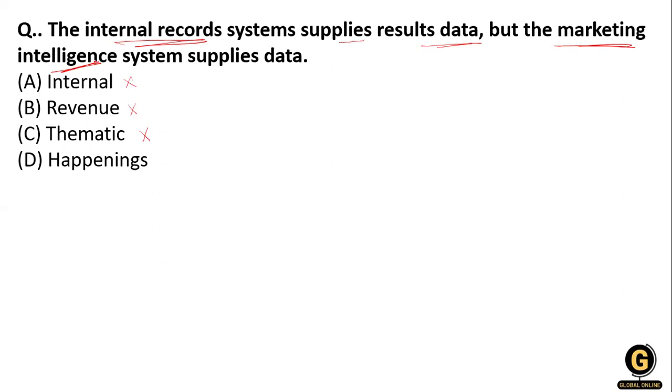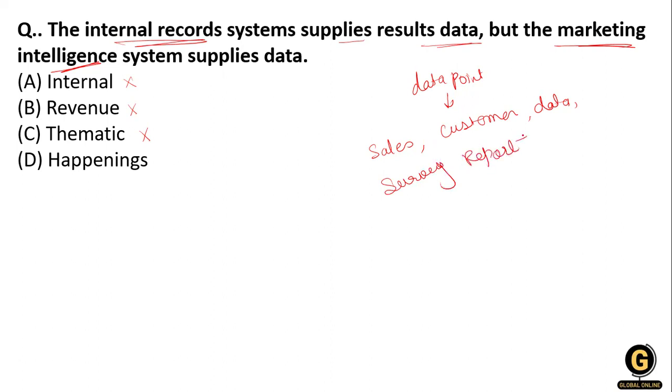Here the marketing intelligence consists of data points like sales, customers, survey reports, focus groups, and competitive research, not advantages, research.